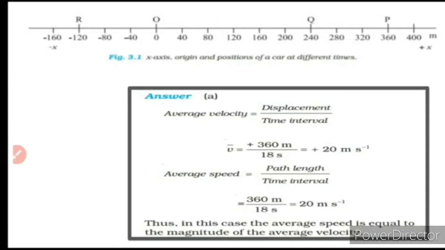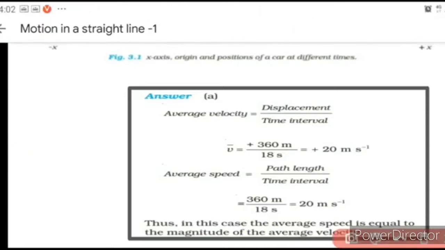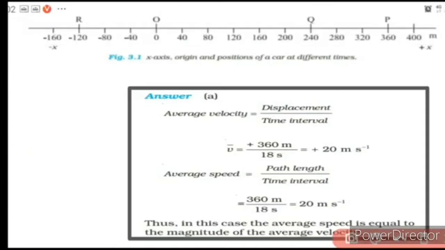First, the car starts from O, then it goes to P in 18 seconds. So the time taken for that motion is 18 seconds. We are asked to find the average velocity and average speed for both.